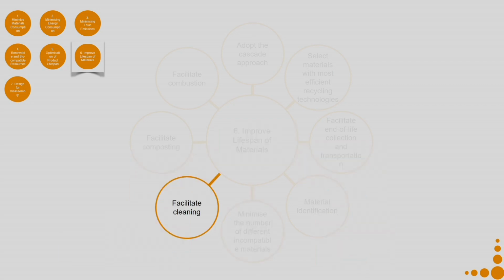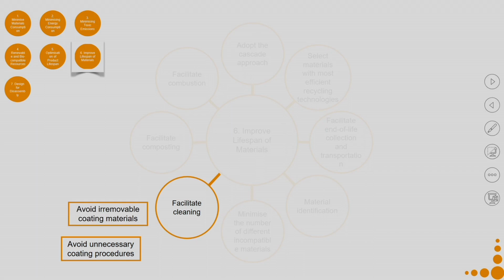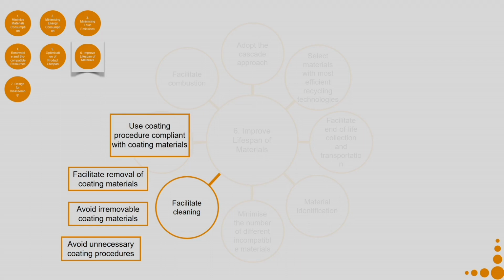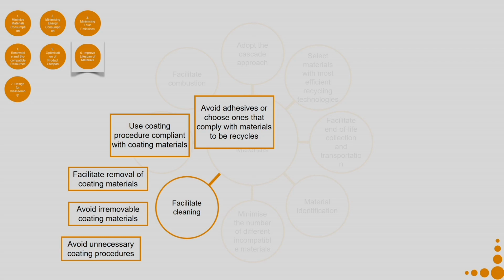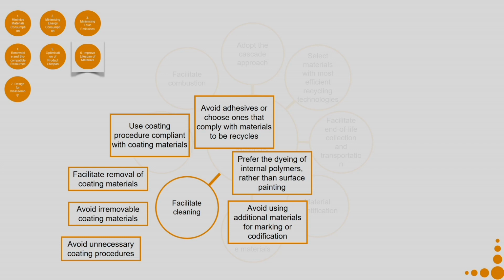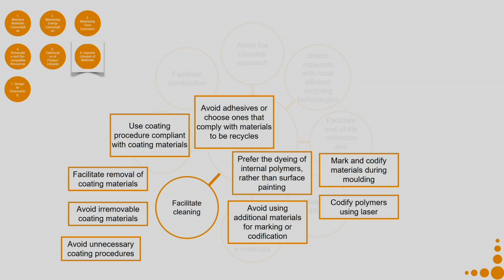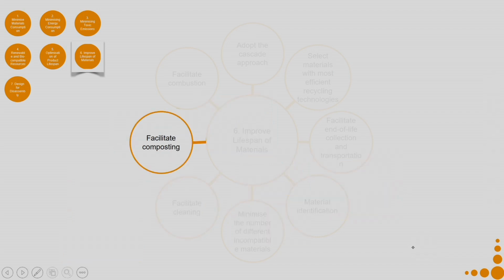Then facilitate cleaning. Avoid unnecessary coating procedures. Avoid irremovable coating materials. Facilitate removal of coating materials. Use coating procedures compliant with coating materials. Avoid adhesives or choose ones that comply with the materials to be recycled. Prefer the dyeing of internal polymers rather than surface painting. Avoid using additional materials for marking or codification. Mark and codify materials during molding. Codify polymers using laser.